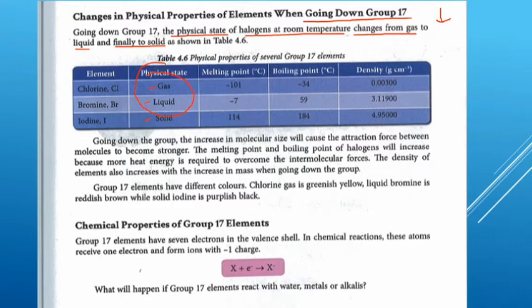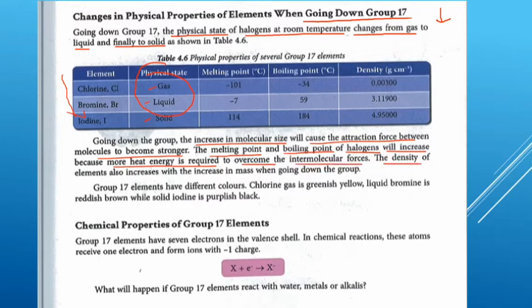Going down the group, the molecular size increases. Remember, going down the group, the size will increase because of the increase in the number of shells containing electrons. So going down group 17, the increase in molecular size will cause the attraction force between molecules to become stronger. So the melting point and boiling point of halogens will also increase because more heat energy is required to overcome the intermolecular forces.